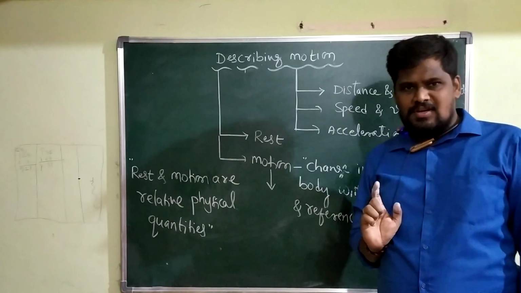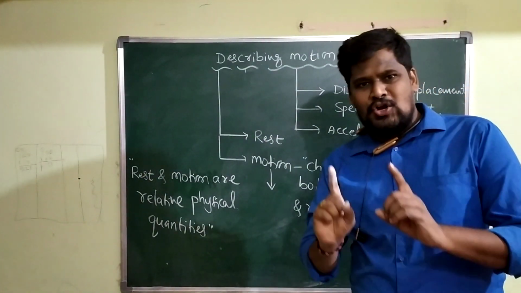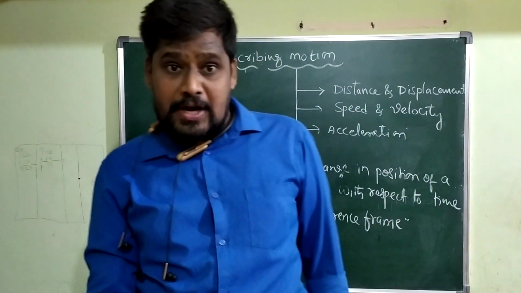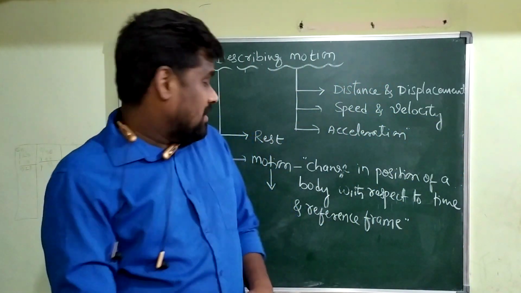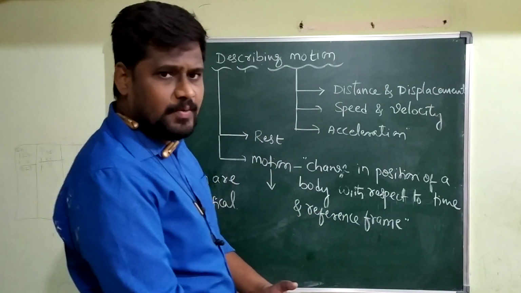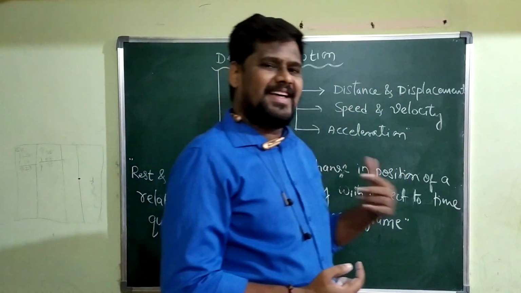Why? Because with respect to the table, the position of the duster is not changed. Because of that, if you take the table as your reference frame, the duster is in the state of what? The rest.